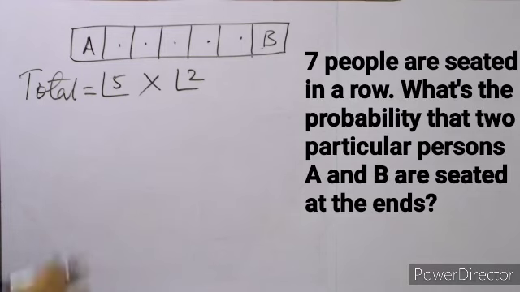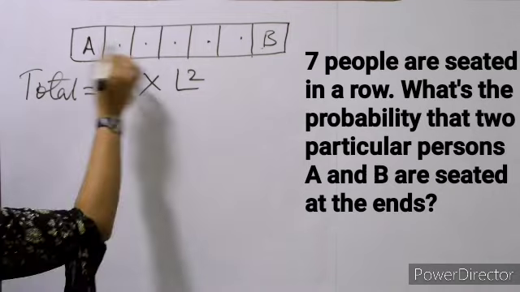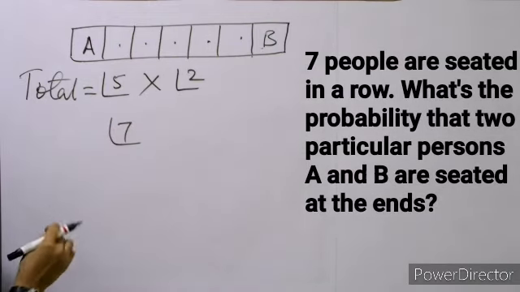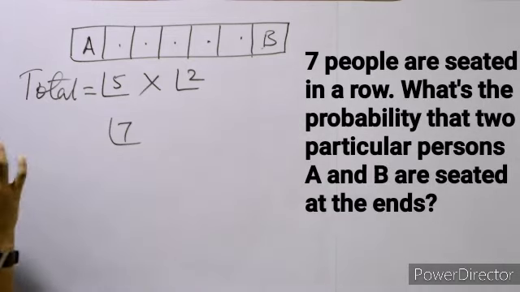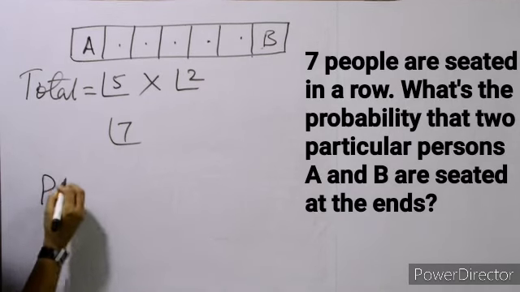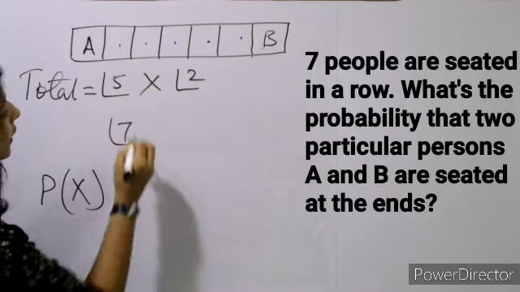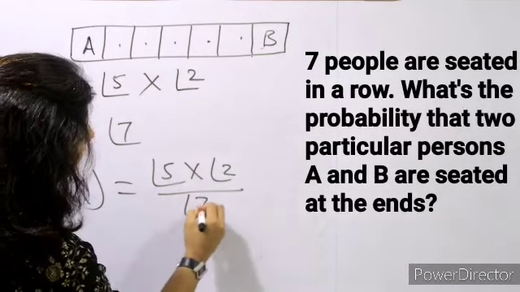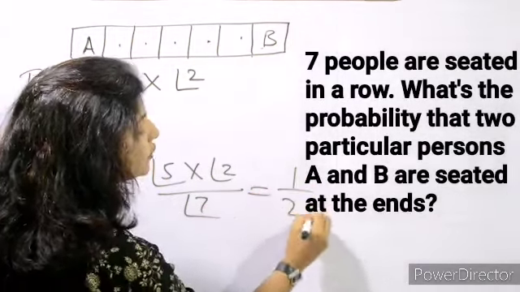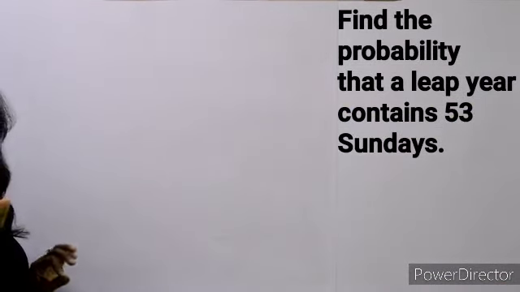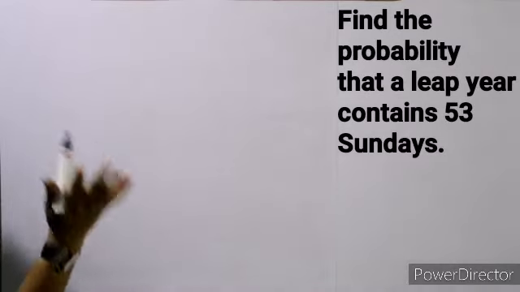Okay. Now the total of 7 people, we have to find out the probability. So now the arrangement of 7 people can be in factorial 7 ways. मतलब 7P7, that is factorial 7. Okay. So we have to find out the probability of x. So it will be factorial 5 into factorial 2 divided by factorial 7, and the answer will be 1 by 21.